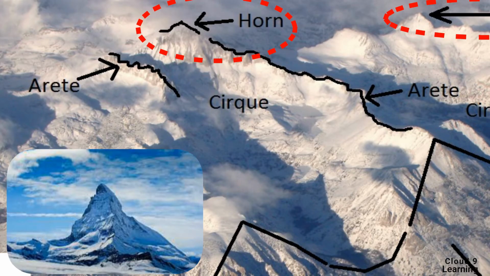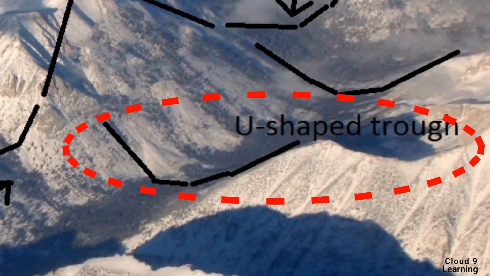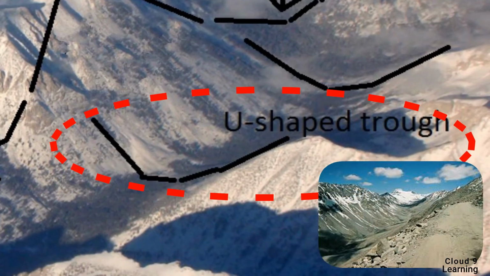U-shaped valley. It is formed by erosion or wearing away of land through glaciers. Glaciation develops in established V-shaped river valleys where the ice erodes the surrounding rocks to create a U-shaped valley.